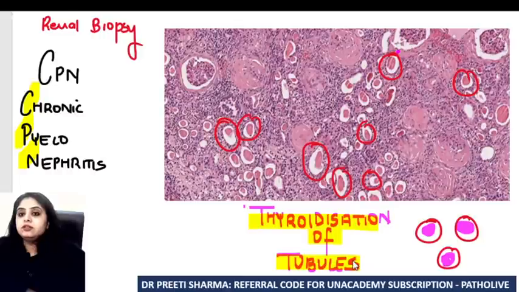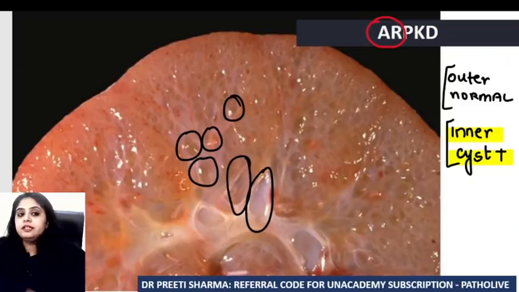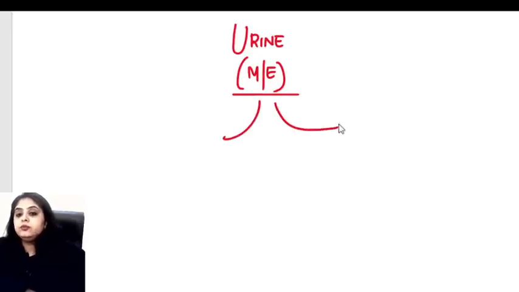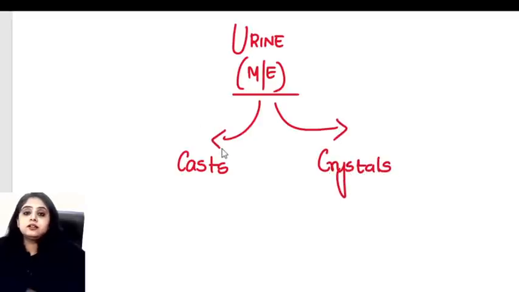Well, having done all the spotters, now let's move on to the next thing. When you're dealing with renal, what you can't ignore is urine. Urine examination and looking at the urine under the microscope is very, very important. So, under the microscope, you tend to see two things. Number one, we can see the presence of casts, and number two, we can see the presence of crystals. So we need to be very clear with images of casts and crystals because they will be asked in the exam. So first, let us start with this over here.